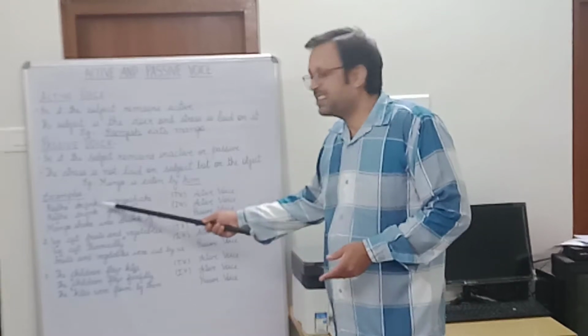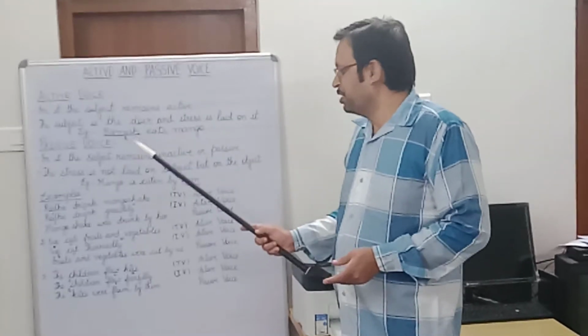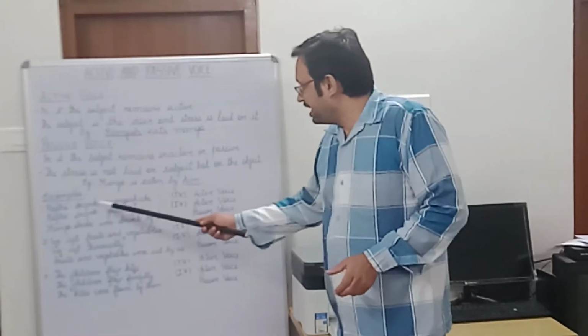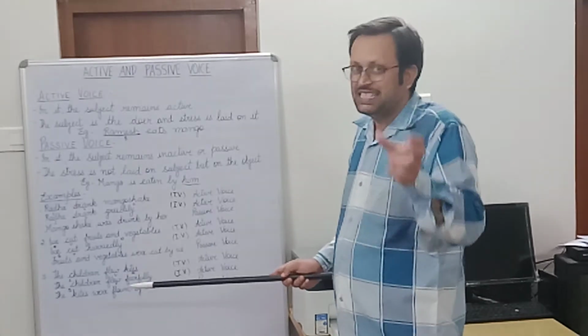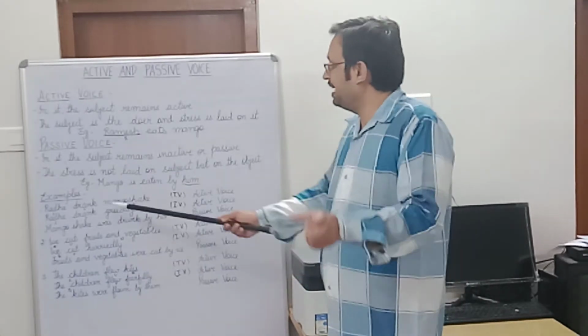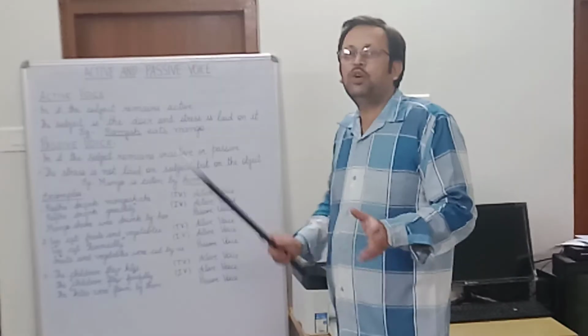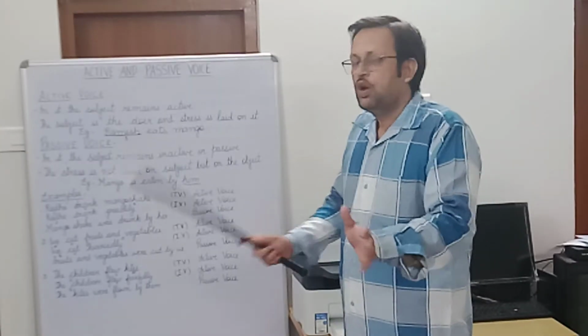So therefore here drank becomes the transitive verb. See the very interesting thing. This sentence, Radha drank mango shake, is an active voice sentence because Radha is actively involved, and it is also a transitive verb because the effect of the activity is falling on the object.